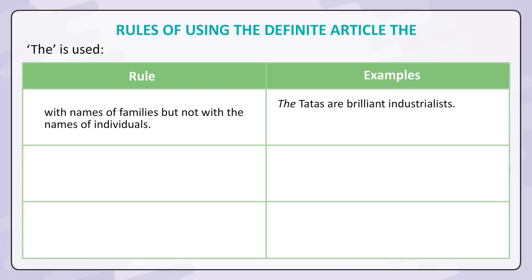With names of families, but not with the names of individuals: The Tatas are brilliant industrialists. The Bachchans attended the event.